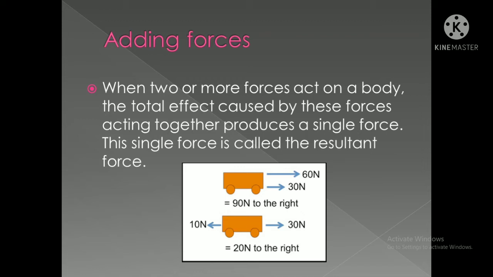Now see here. That car or some small trolley is shown there. It is moved with 60 Newton, means with one force, and 30 Newton with another force. So 90 Newton to the right it is moving. But another same trolley, on the right side 30 Newton is pulled and 10 Newton is pulled by the left side. So both sides are pulling that small trolley. So what will happen? It will be minus there. Resultant force will be minus there. It will be 20 Newton to the right. We'll see one by one. Let's see the next one.